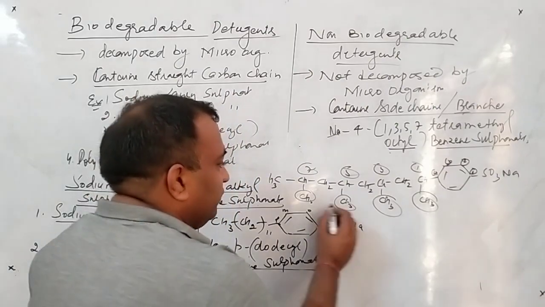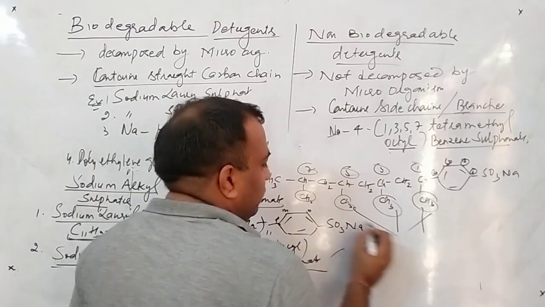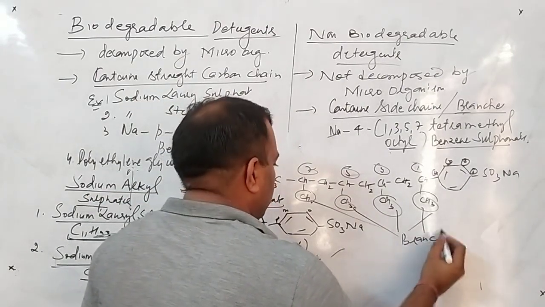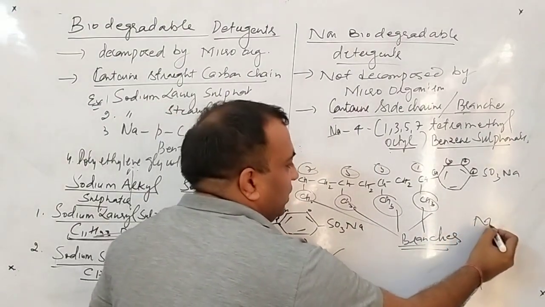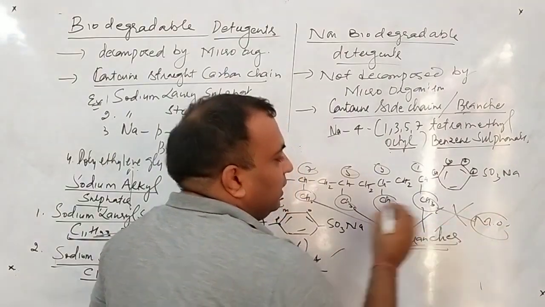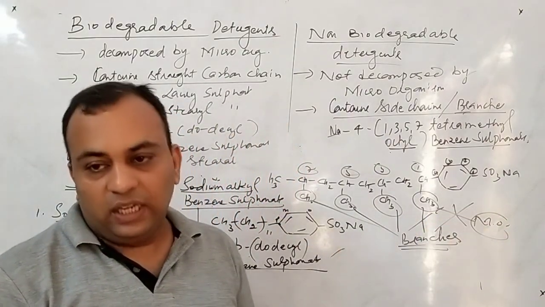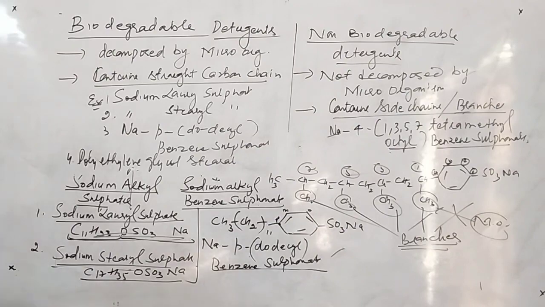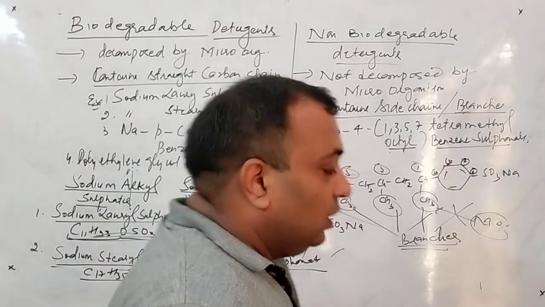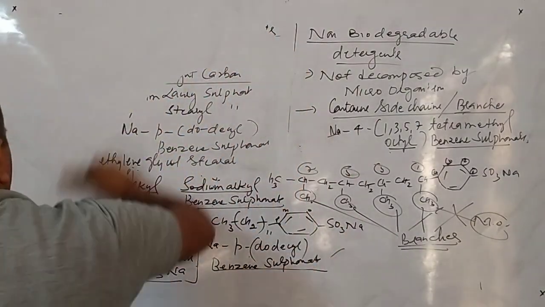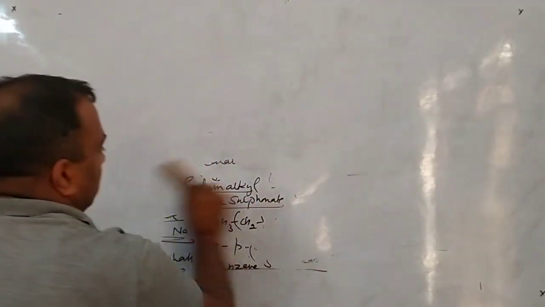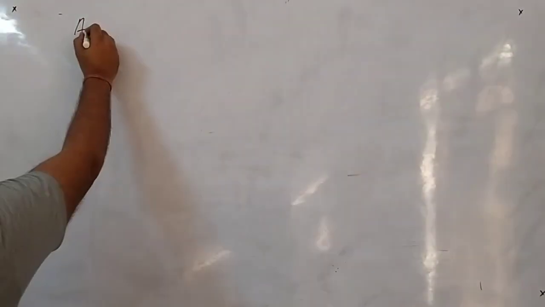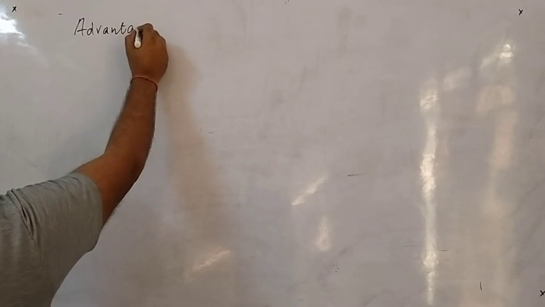Due to the presence of these branches, these are said to be the branches. Due to the presence of these branches, the microorganisms do not normally attack and break the bonds. Clear to all of you? So we have discussed biodegradable and non-biodegradable detergents. Now we are going to the end of the chapter and we will discuss two main things: advantages and disadvantages of detergents.